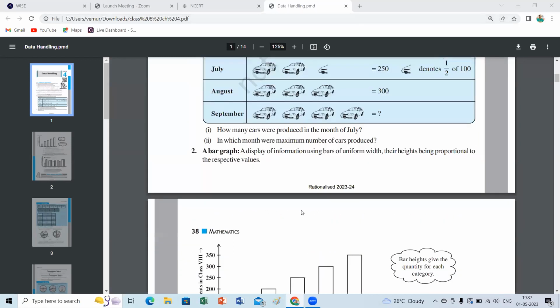A bar graph displays information using bars of uniform width. Why uniform width? Because if uniform width is not there, your bar graph is absolutely wrong. Their heights are proportional to their respective values. That's one thing, proportional. This is also very important, children. They ask the question: it's a display of information using bars with uniform width, their heights being proportional to the respective values on the x-axis and y-axis. Those we can call a bar graph.